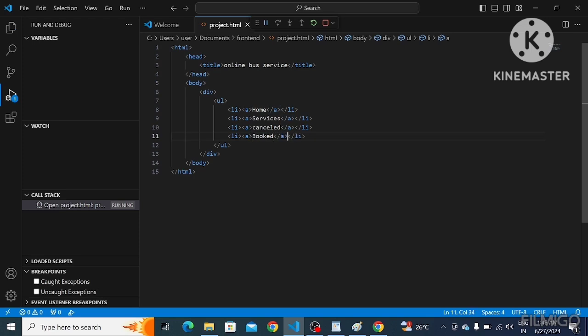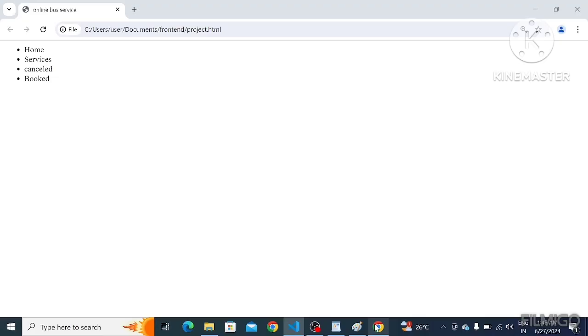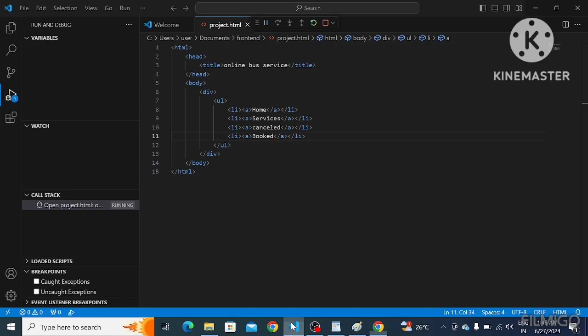For anchor tags, in the previous video I mentioned that in the anchor tag we have to mention to which page we have to redirect.